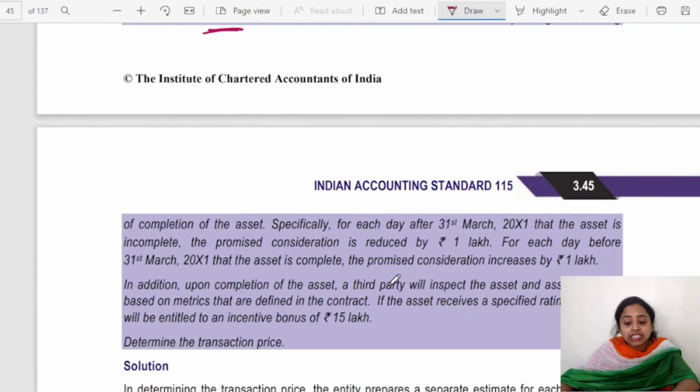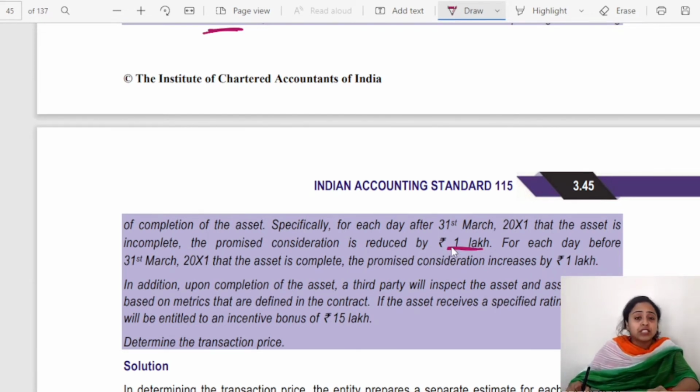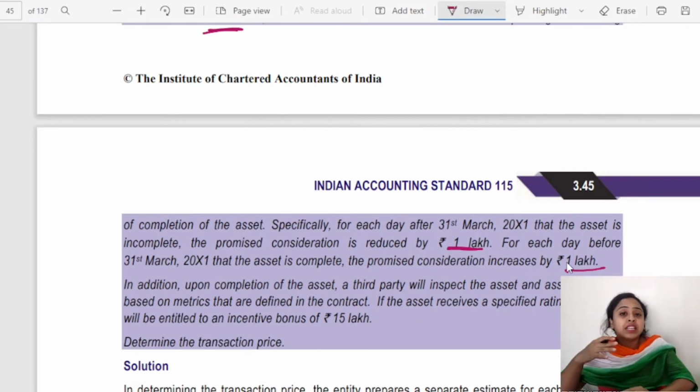Specifically, for each day after 31st March 2001 that the asset is incomplete, the promised consideration is reduced by 1 lakh rupees. So if it is pending for 3 days, then 3 lakh rupees will be reduced. If it is pending for 8 days, 8 lakh rupees will be reduced, 1 lakh for each day. For each day before 31st March 2001 that the asset is complete, the promised consideration will increase by 1 lakh. So it can either increase or decrease.